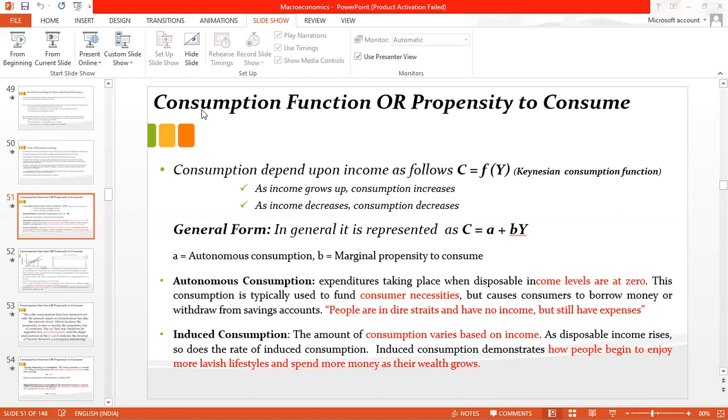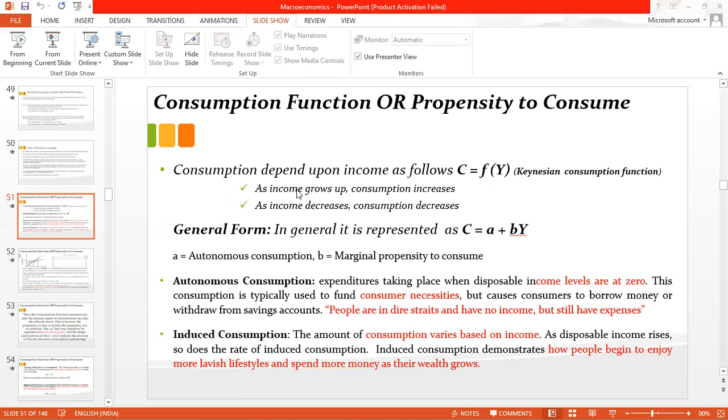Consumption of any goods depends on income. Our income defines our consumption. C is reflecting the consumption, so consumption depends upon your income. Consumption is a function of income, and this is also called the Keynesian consumption function: C equals f of Y. If this f is written here, that shows the function. It means if Y changes, C will also change with respect to that.